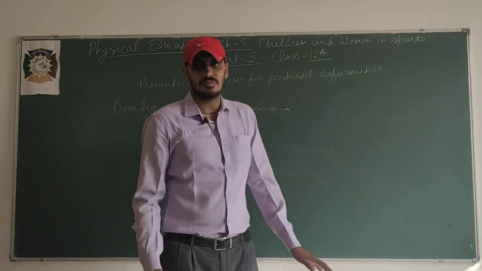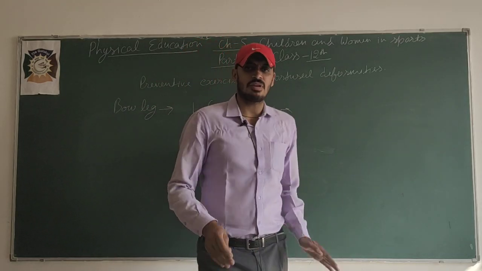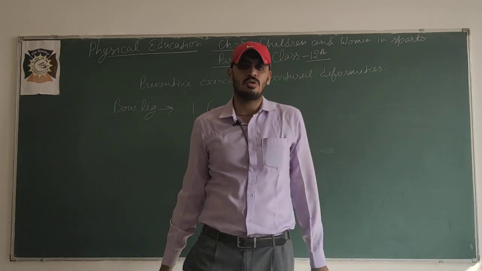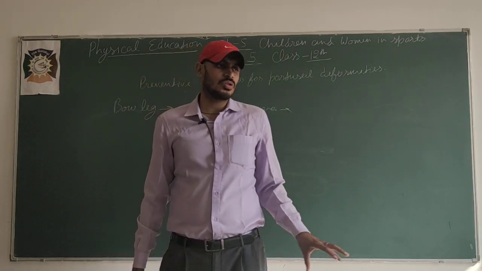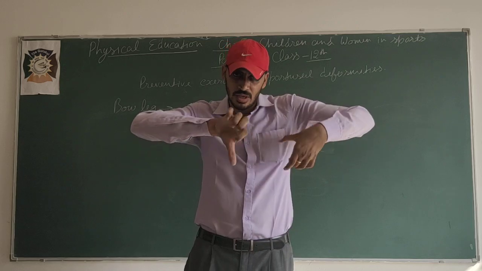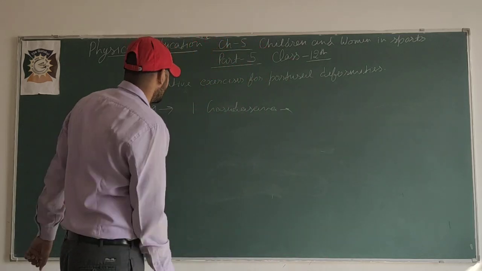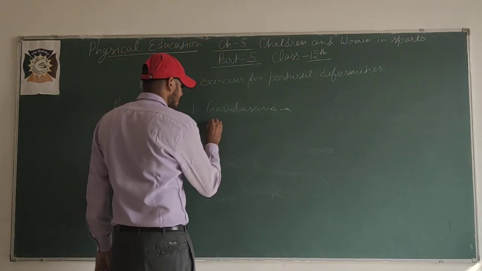In Garudasana, what happens? Like this, we cross our legs and our hands also, like a cloth we are squeezing. Okay, that same pose. Second one is Ardha Matsyendrasana.